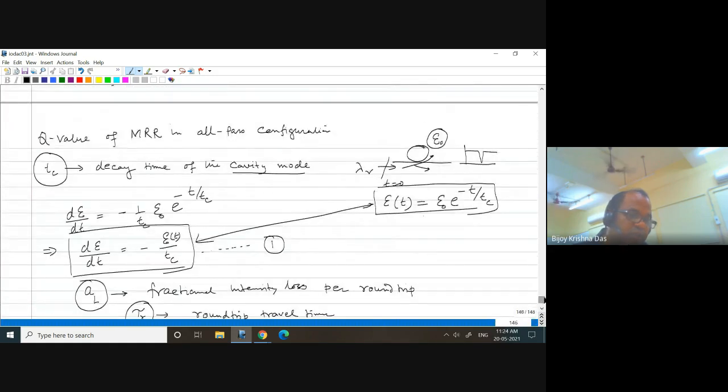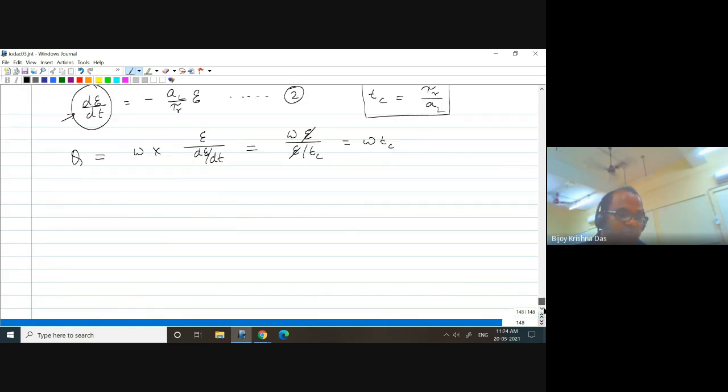So this is a ring resonator. Suppose I have a tiny detector here and I cut the input launch, and I try to measure the radiating, some scattered light, as a function of time. That must be proportional to the energy stored inside the cavity, so that can be measured. I see the time required to decay to 1 by e energy, the 1 by e time constant, I can find out. You multiply with omega, then that is your Q value. So that is one way to find out the Q value, right? This is something very important.